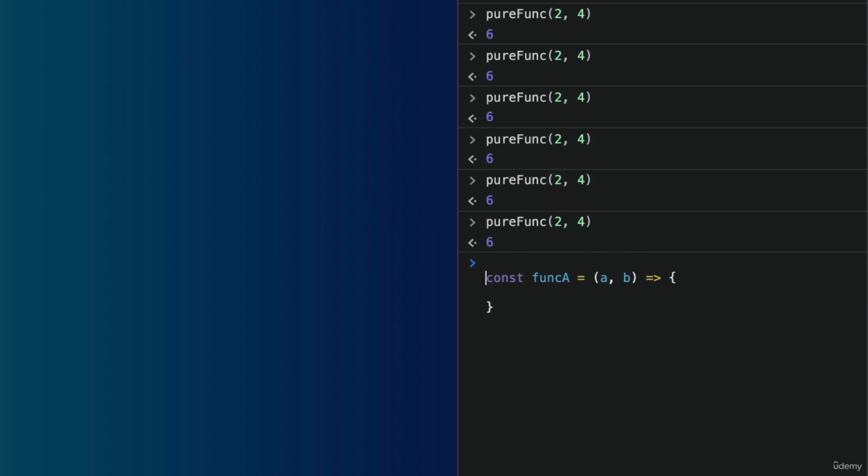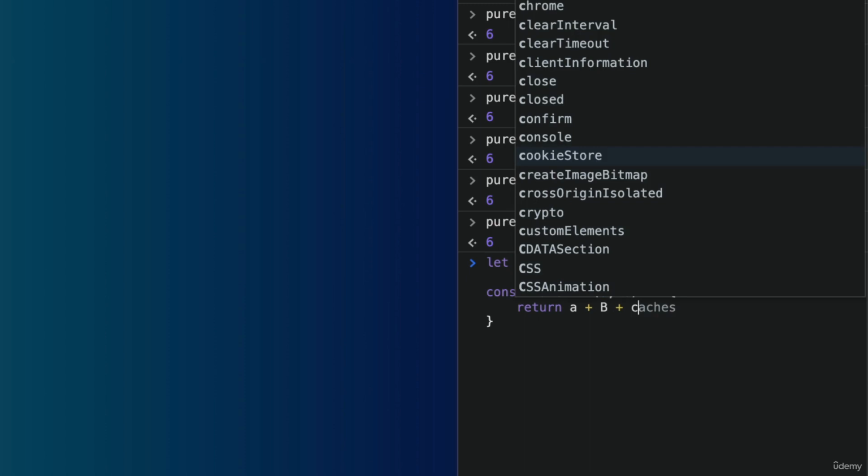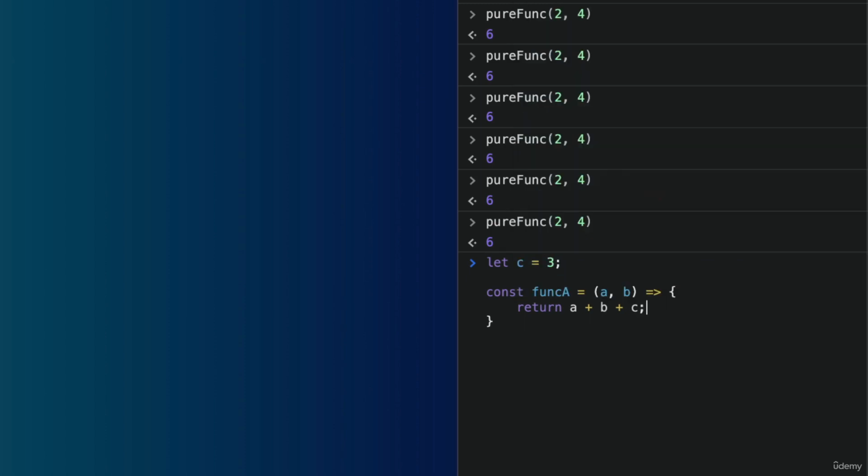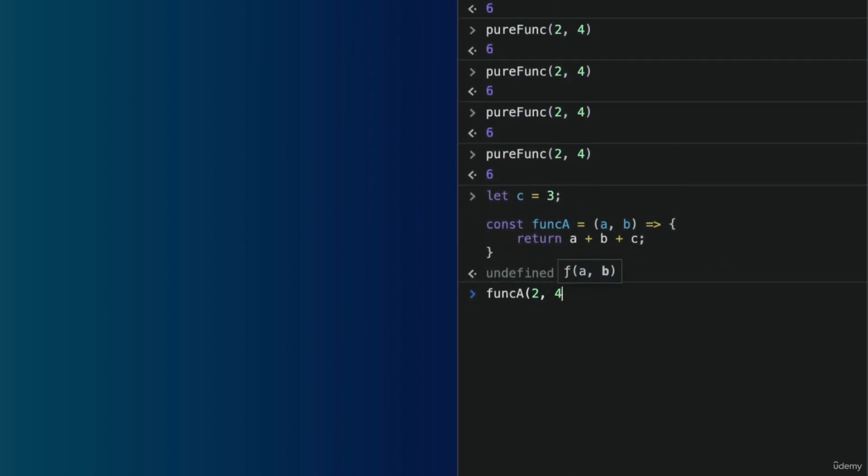But what it does is it relies on some external value c. And let's say c right now is 3. And what it does is it returns you a plus b plus c. In this particular case, when you look at this new funcA, if you were to pass it 2 and 4, you would get 9, because 2 plus 4 plus 3 is 9.